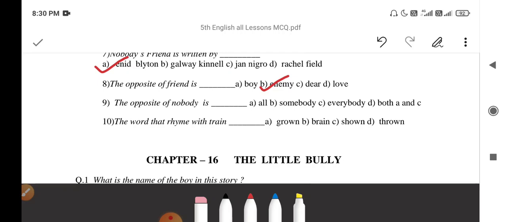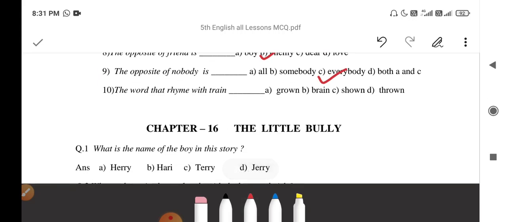So B and C option is not here, so all. But if we compare, the most appropriate answer will be everybody. So option C, everybody. Next, the word that rhymes with train is brain.